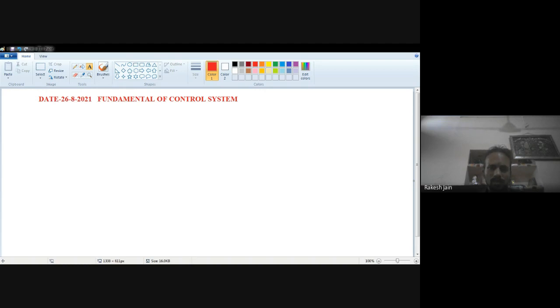Today I am going to teach you about the time response analysis of control systems. Basically, time response analysis means that in any control system, the output varies for an input with respect to time. If the time changes, then the output will vary for a control system. That is known as time response analysis.